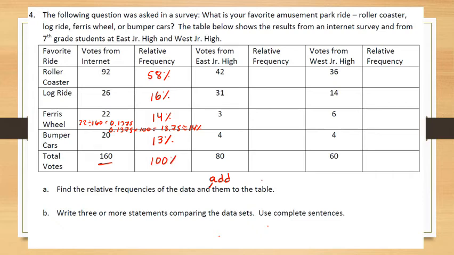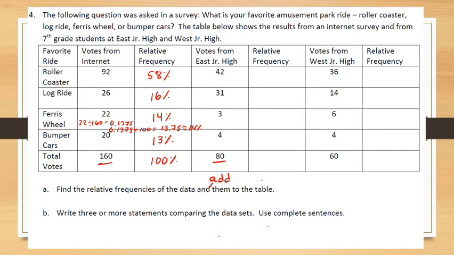And you might notice if I add all of these, I get something that's a little bit more or a little bit less, again, due to rounding. But I do want it to add up to approximately 100%. Votes from East Junior High. You'll notice now we asked a different number of students. We asked 80. So I've got to be careful with noticing that.